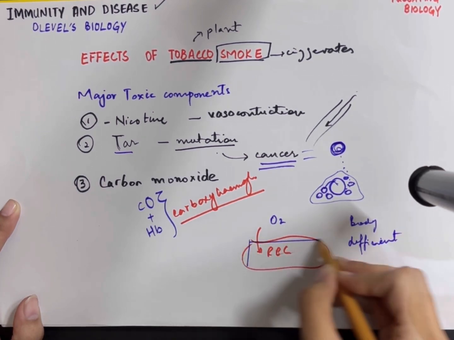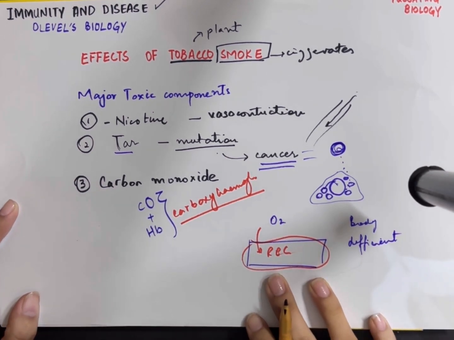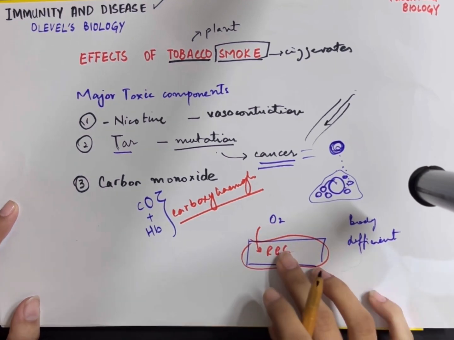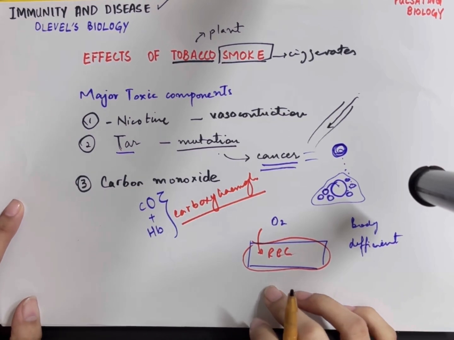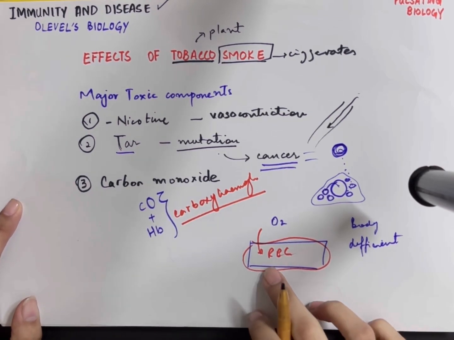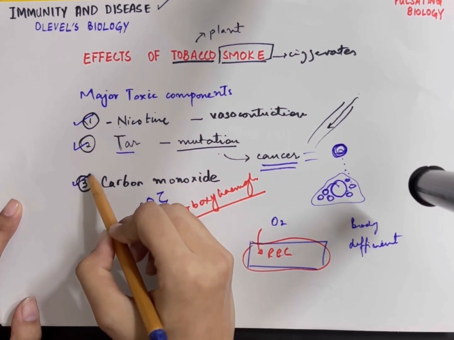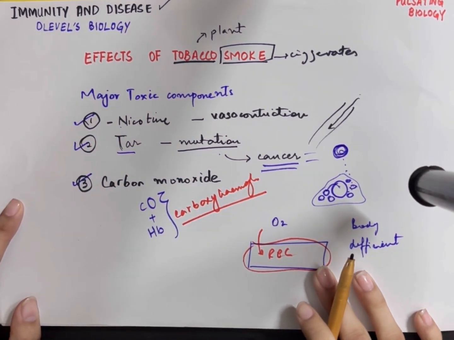Similarly, a time would come when a person's entire red blood cells wouldn't be able to transfer oxygen to the entire body, and that is the time when the normal red blood cells wouldn't be able to function. So in this way, it is very harmful to the body. So these are the three major components: nicotine, tar, and carbon monoxide, that cause problems to the body in different manners.